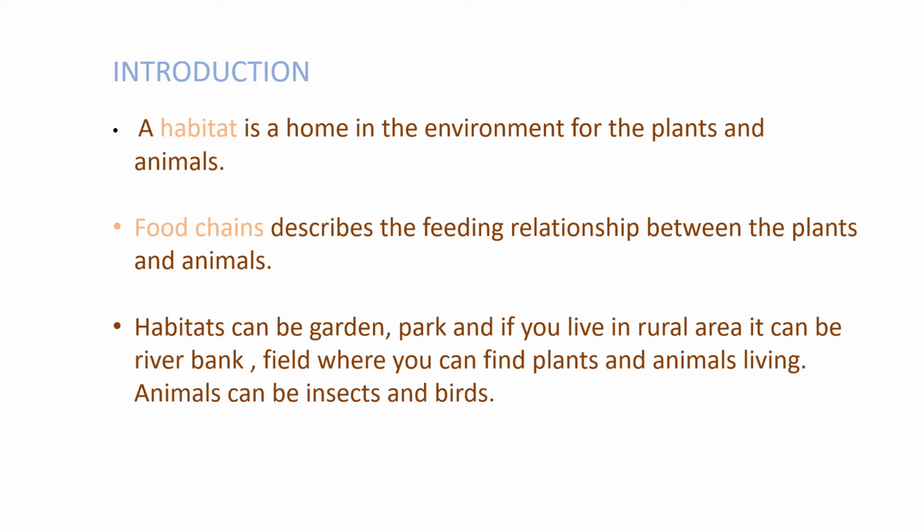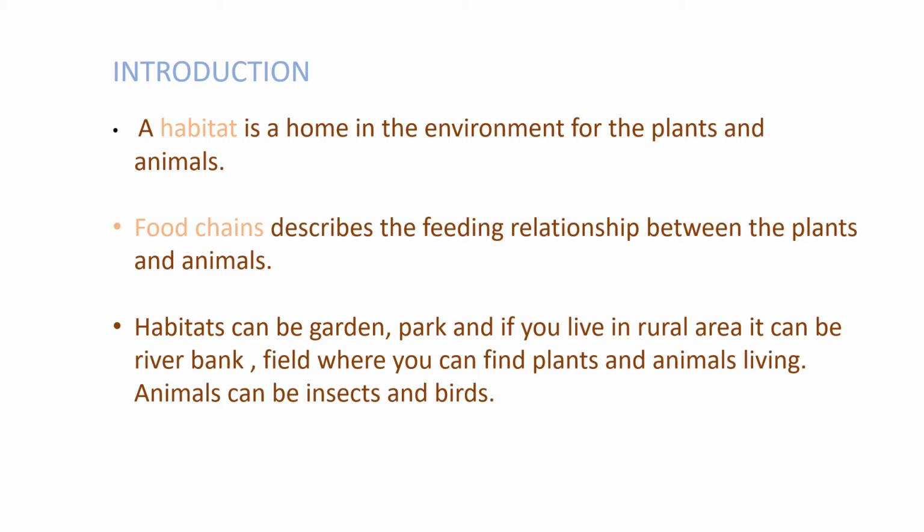As you know, the energy pyramid describes the feeding and energy relationship within a food chain. The producers, then the primary consumers, then the secondary and third level consumers in the food chain. Producers are at the base level, and those who consume them, like animals, are known as the primary consumers, then the secondary consumers and the third level consumers. So a food chain describes the feeding relationship between the plants and the animals, and it shows the flow of energy.